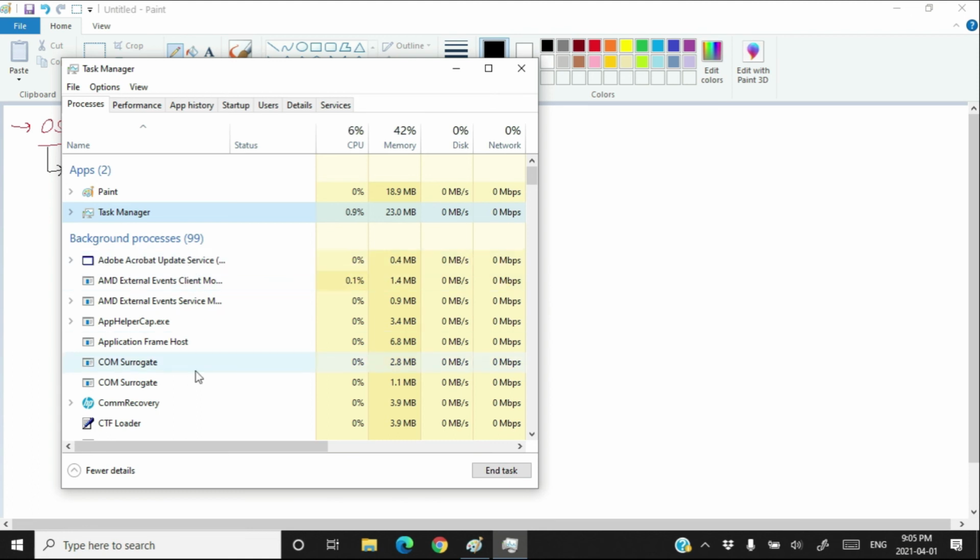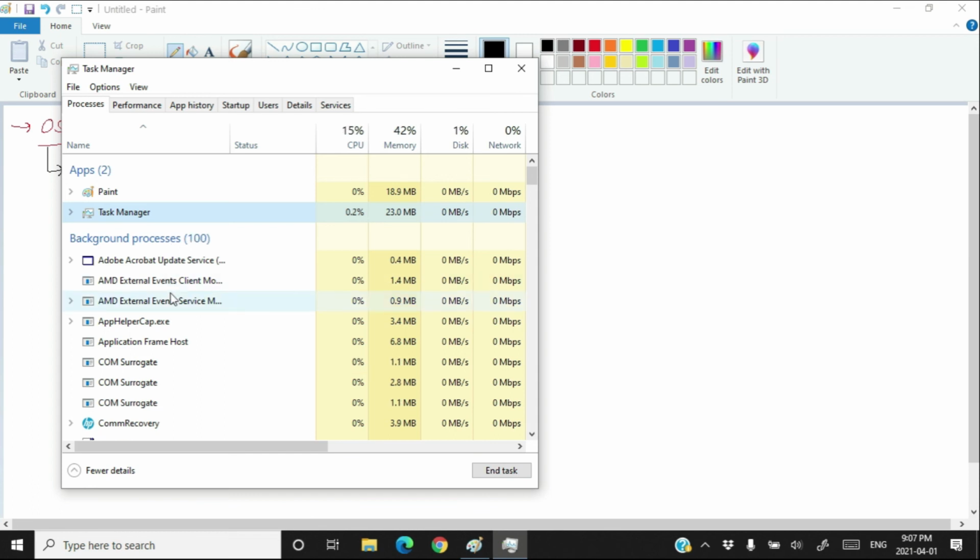And others are the background processes. That means I am not interacting with these processes. If I talk about the background processes, then there are two situations. Either a user started a process and stopped interaction with the process, or the operating system has started the process just to manage the computer, just to keep the computer up and running. So all those processes are called the background processes.